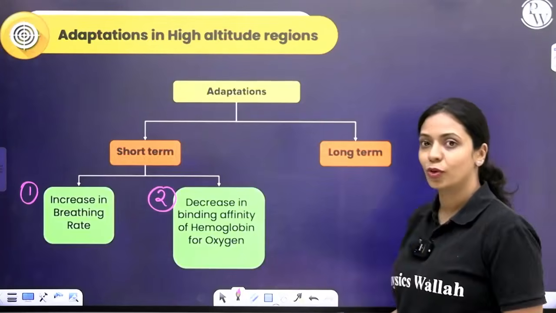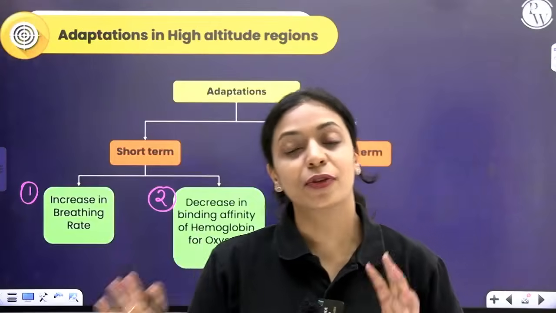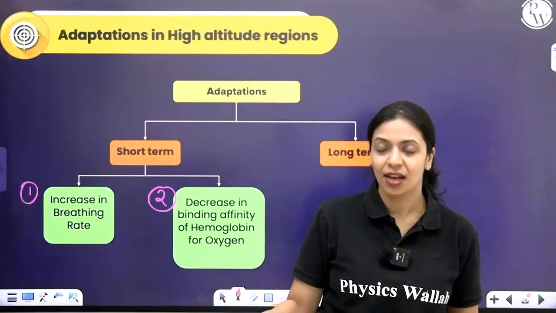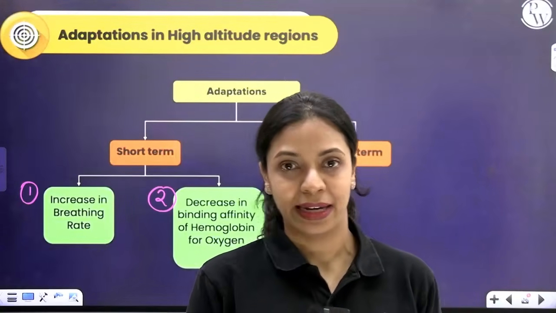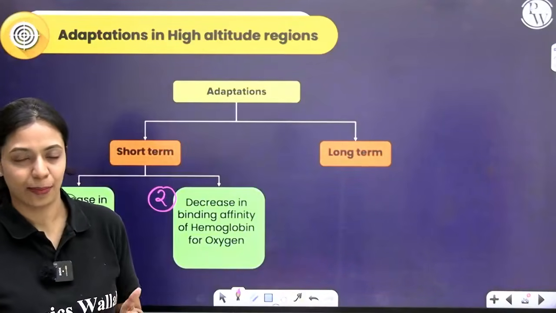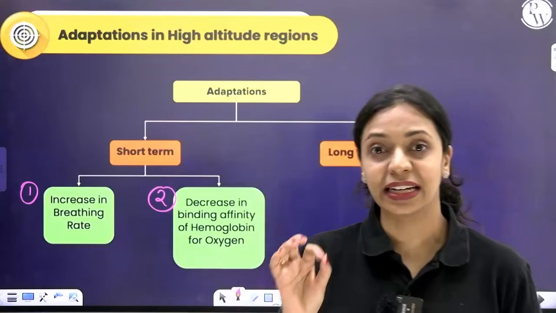Next, long term, for organisms or people that live in those areas permanently, if you check their RBC count compared to ours, they will have more RBCs. More RBCs means more hemoglobin, means more oxygen binding and more oxygen delivery to the tissues, right? So how exactly does that happen? Whenever oxygen levels are low in the blood, the kidneys can detect that.